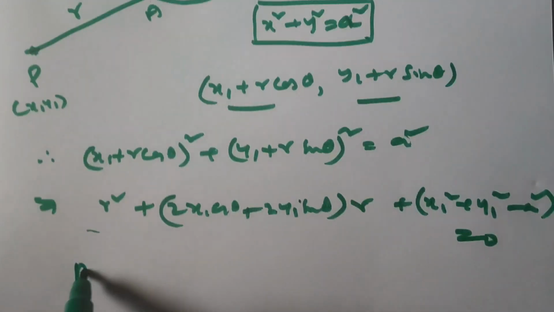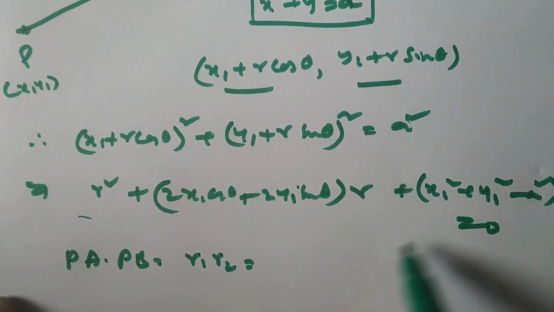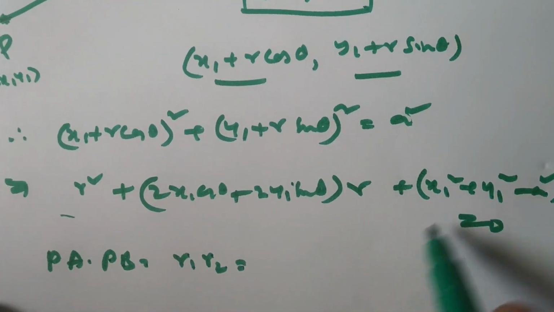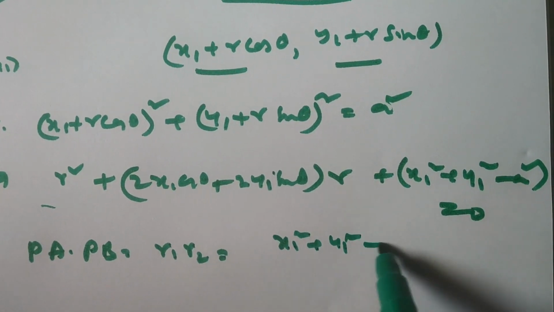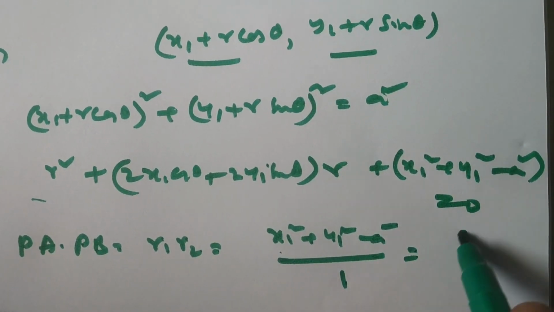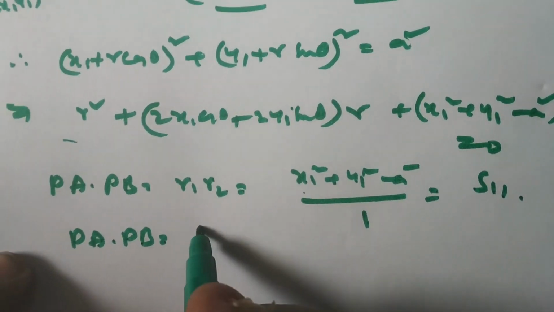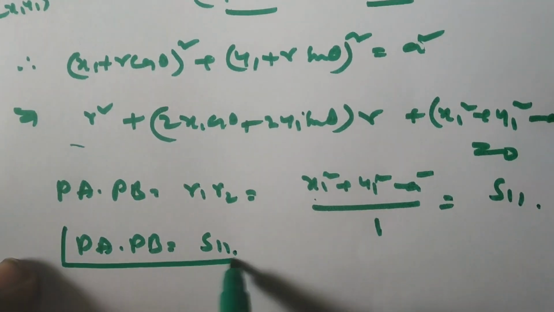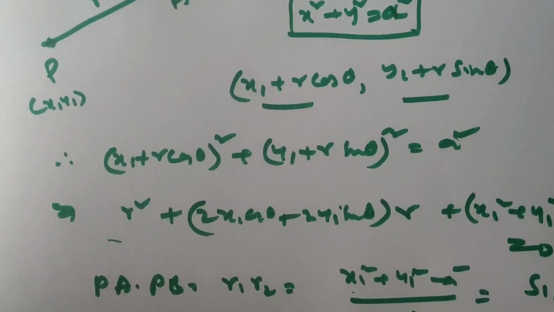Then PA into PB is nothing but what? PA into PB is equal to the product of the roots r1 r2. The product of the roots for the quadratic equation is c by a. That is, x1 square plus y1 square minus a square by 1. What is this x1 square plus y1 square minus a square? S11. Therefore PA into PB is always S11, whatever P may be, either on, inside or outside the circle.